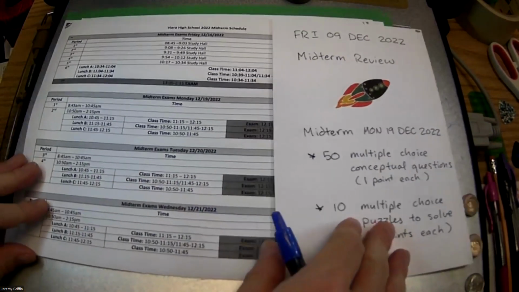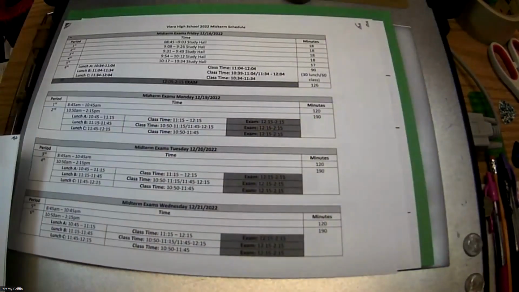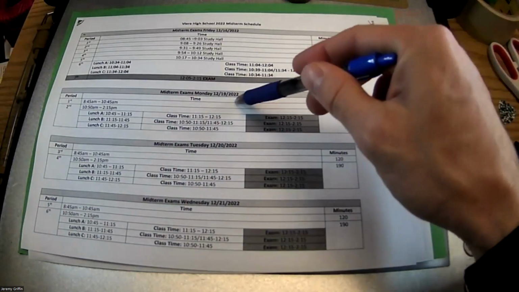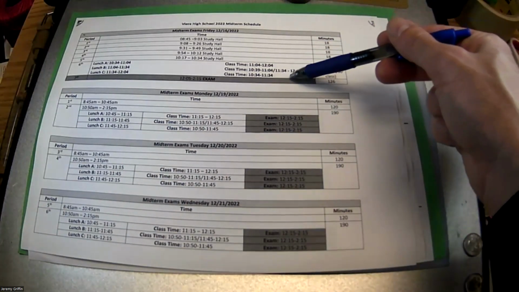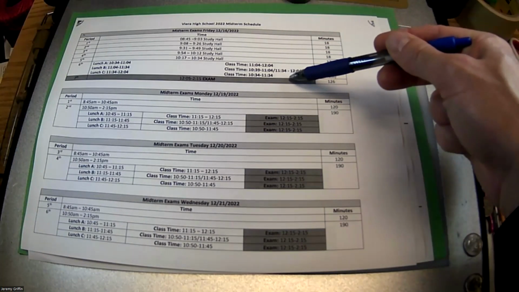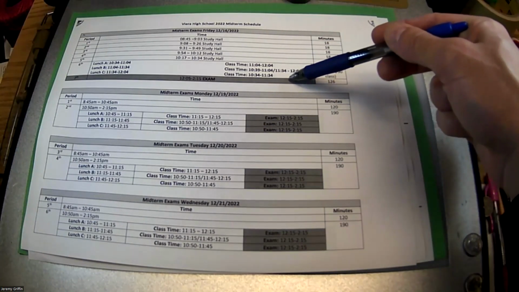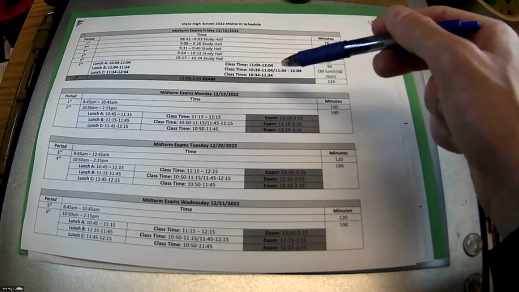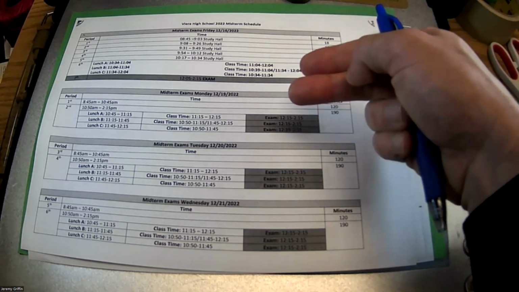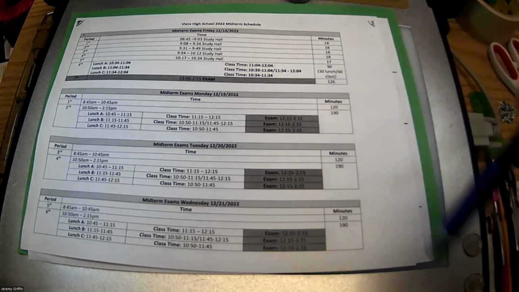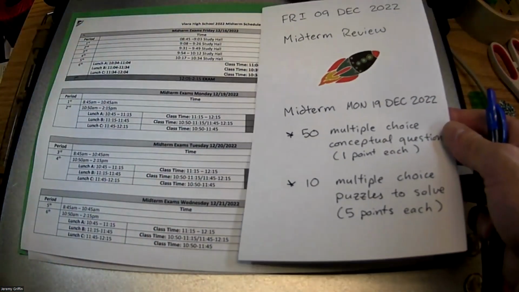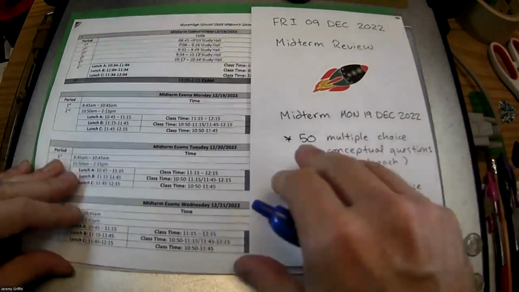Here's the midterm schedule. Since you guys are first period, yours is going to be on Monday, December 19th. The very first exam you take is going to be your 7th period, next Friday. So you know your first exam is 7th period next Friday, right? Then the week after that is going to be a 3-day week, just 2 periods each. And you'll kick off Monday morning with this class right here. You guys got that? All right.